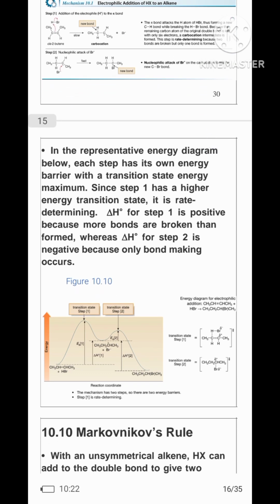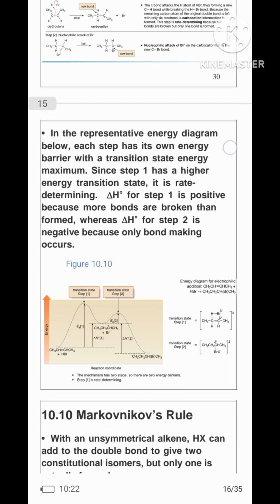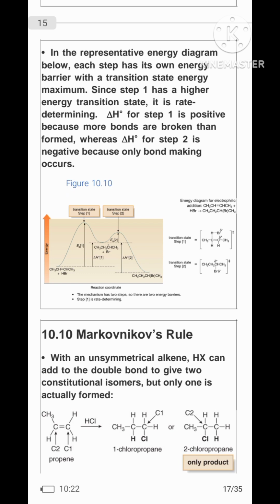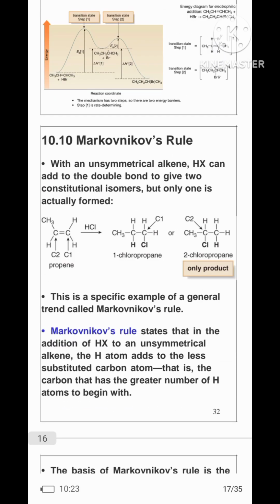In the representative energy diagram below, each step has its own energy barrier with a transition state energy maximum. Since step 1 has a higher energy transition state, it is the rate-determining step. Delta H for step 1 is positive because more bonds are broken than formed, whereas delta H for step 2 is negative because only bond making occurs.